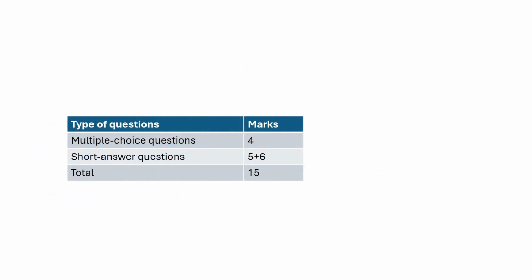In the regulation of biochemical pathways, 4 multiple-choice questions are worth 4 marks, and 2 short-answer questions are worth 11 marks. The overall score for this section is 15 marks. With a total possible score of 120 points, the percentage for this section is 12.5% of the total score.